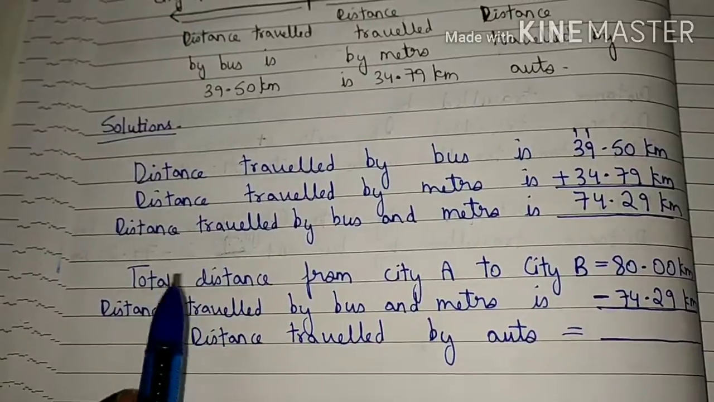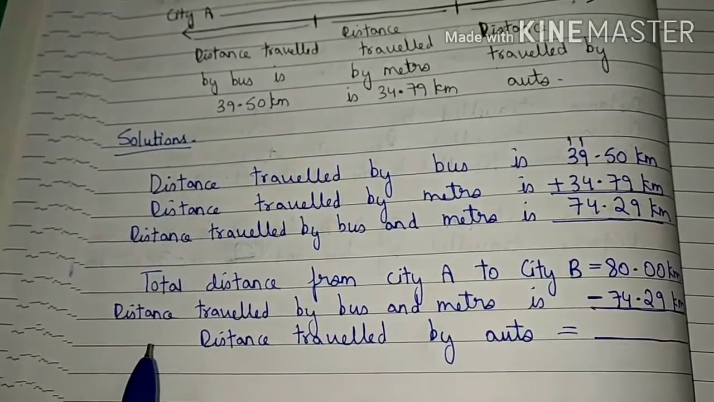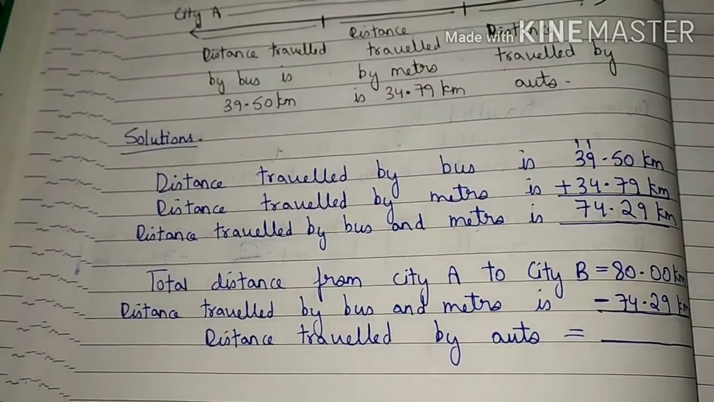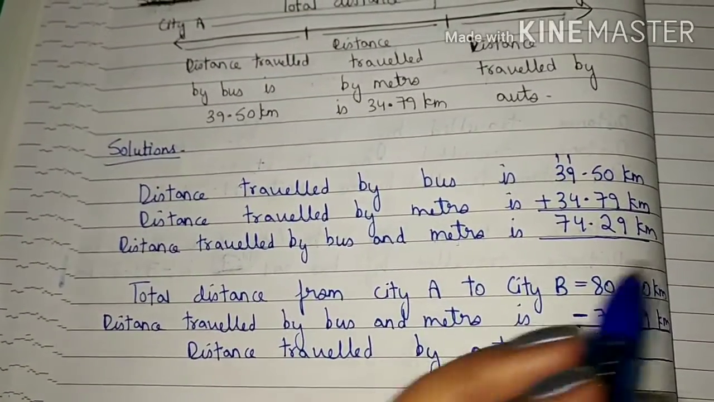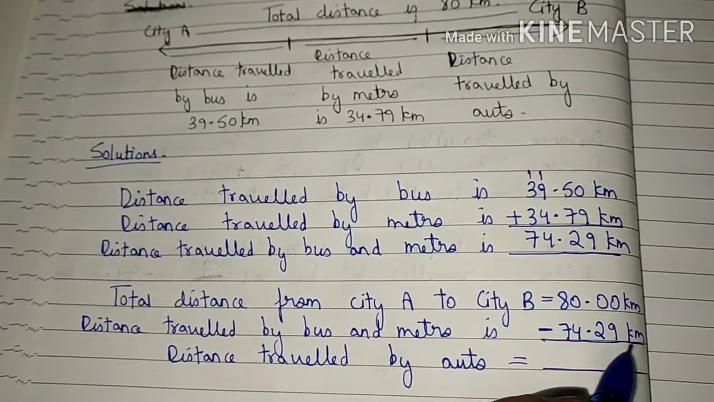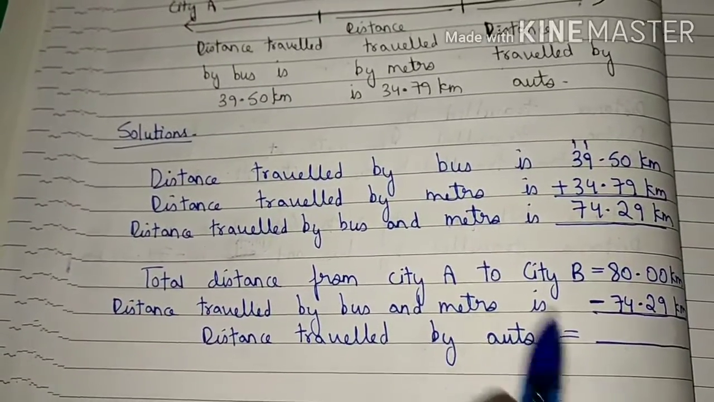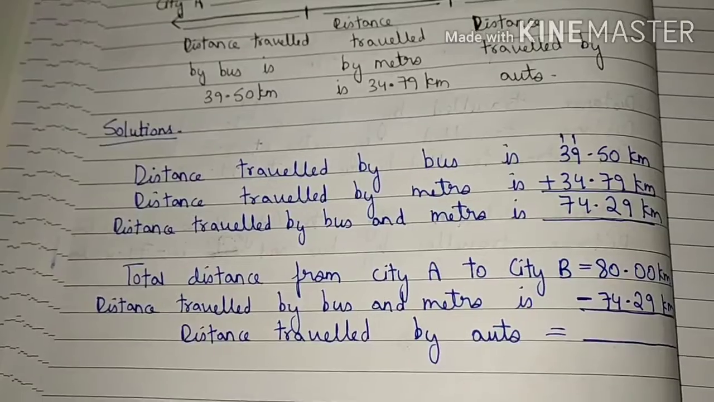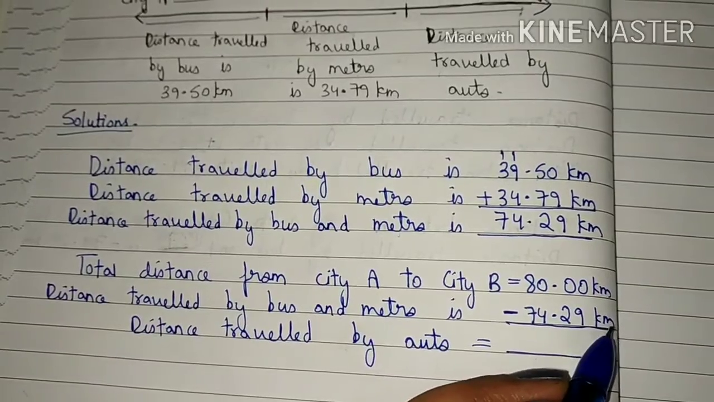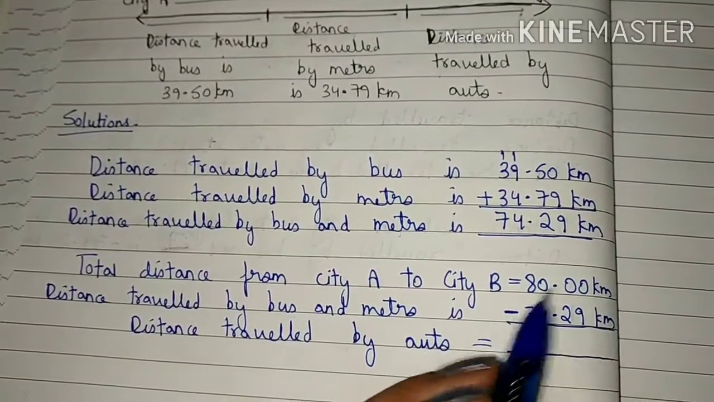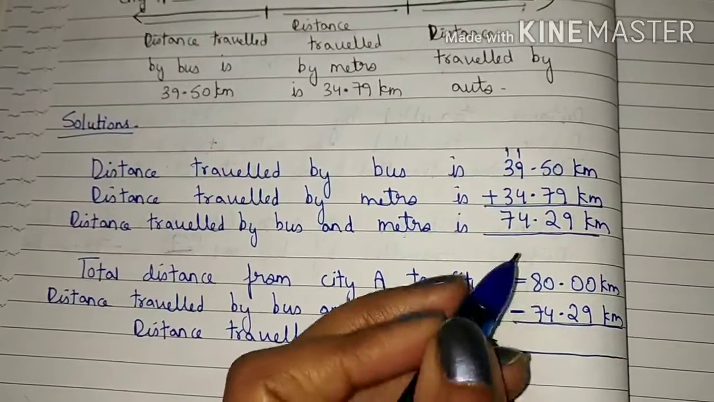Students, total distance from city A to city B is 80 kilometer and distance travelled by Arush with the help of bus and metro is 74.29 kilometer. Now we have to find out the distance travelled by Arush with the help of auto. So students, now we will subtract 74.29 kilometer from the 80 kilometer. Students, let us subtract these two numbers.